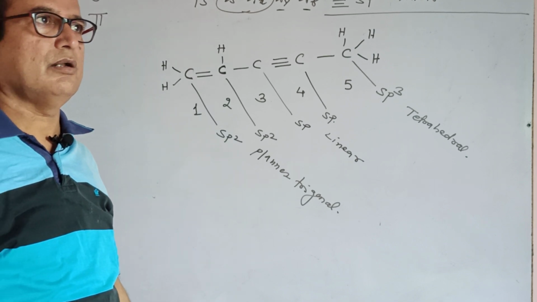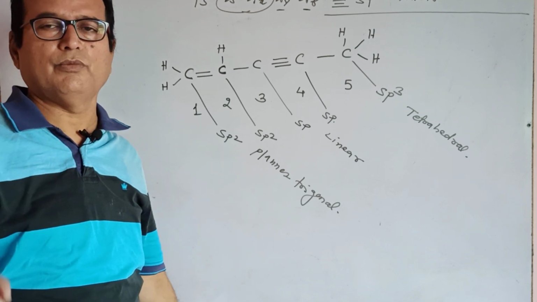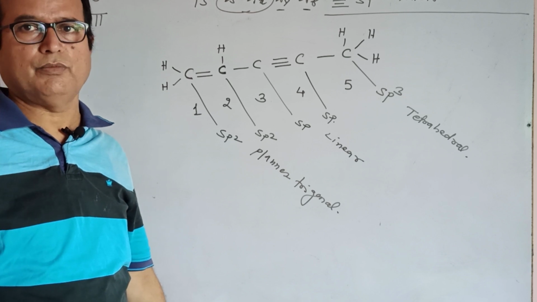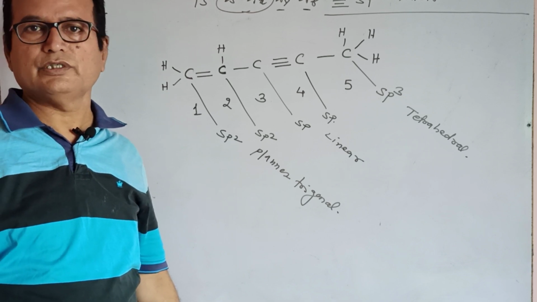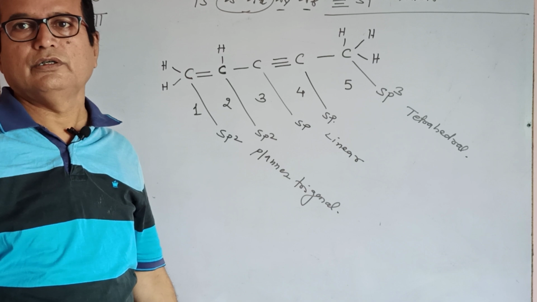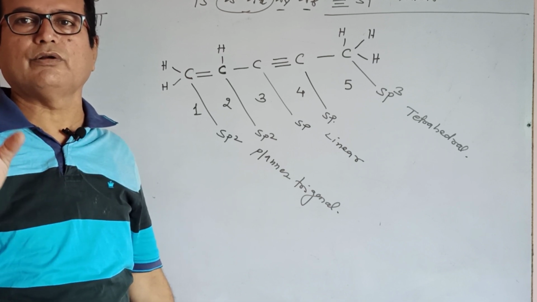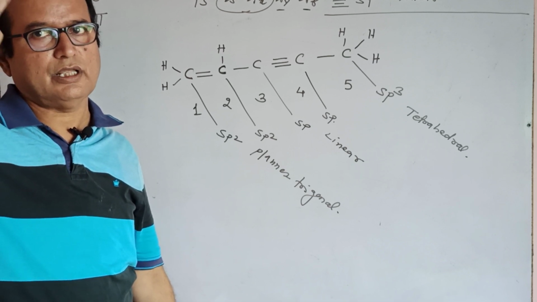sp3 gives a single bond, sp2 gives a double bond, and sp gives a triple bond. A single bond means a saturated hydrocarbon. Hydrocarbons containing double bonds and triple bonds are unsaturated. Thank you.